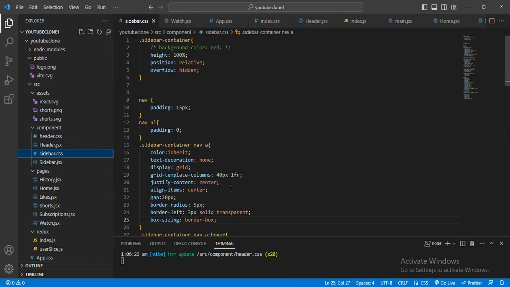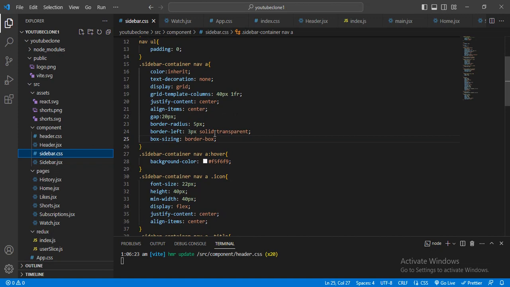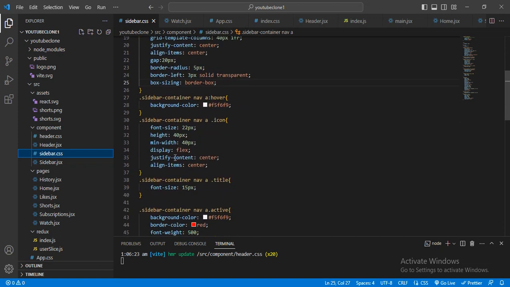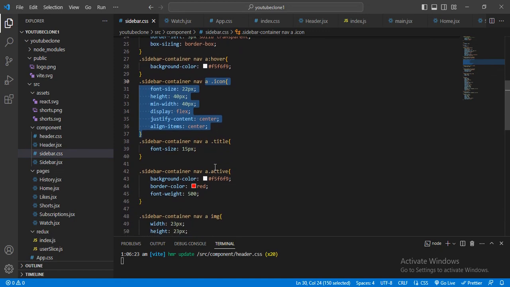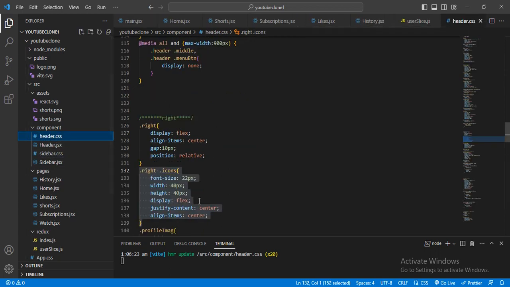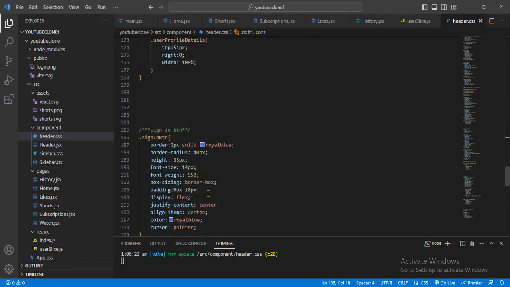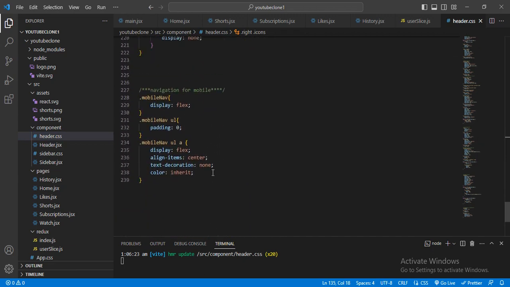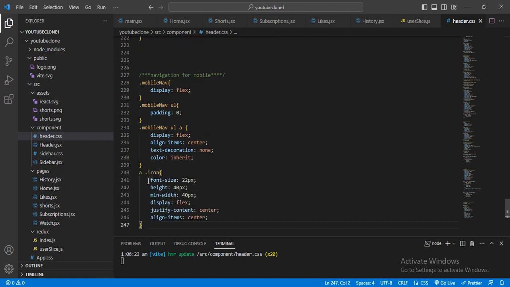Here I was given the navigation, and this icon, let me just copy from here, and I will just paste on the header.css. Go below this, and I will paste this here, copy from here.